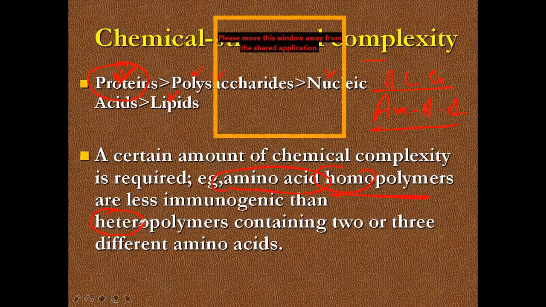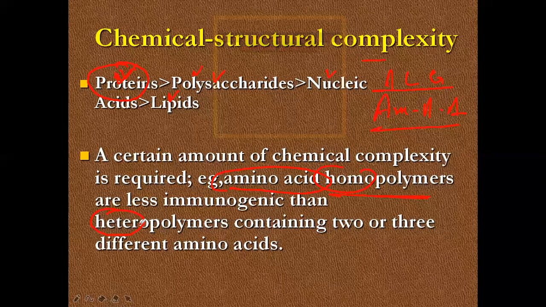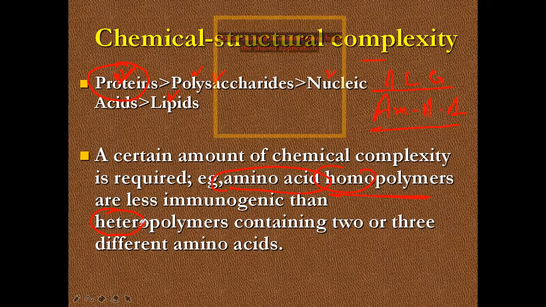Okay, let's see the protein. A simple protein versus a complex protein: the complex protein is the stronger antigen. If a protein has a variety of amino acids, too many different types of amino acids in the structure, then it is a stronger immunogen. Understand?